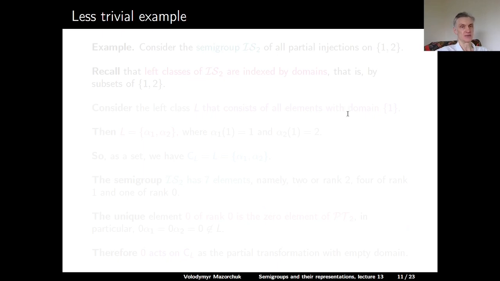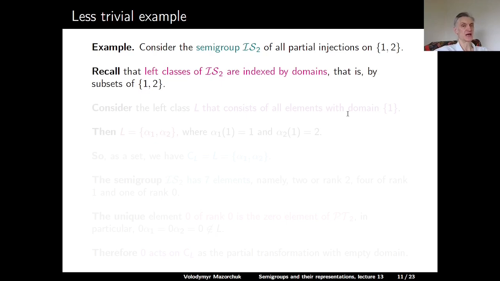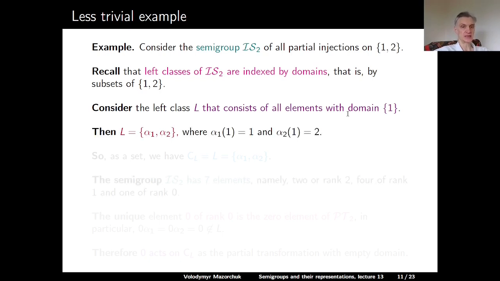Here is a less trivial example. Consider the semigroup IS2 of all partial injections on the set 1, 2. Recall that the left classes of IS2 are indexed by domains of the elements, that is, by subsets of 1, 2. Consider the left class L that consists of all elements whose domain is 1. Then this left class has two elements, alpha 1 and alpha 2. So here alpha 1 sends 1 to 1 and alpha 2 sends 1 to 2. So as a set, our cell partial act CL is just L. So it has two elements, alpha 1 and alpha 2.